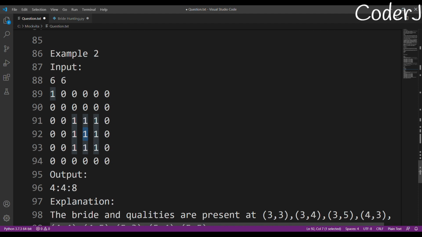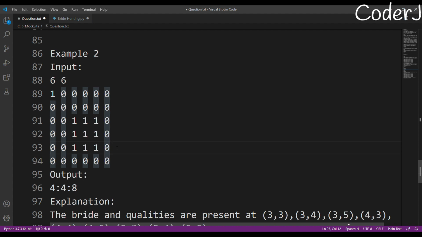What are all of its neighbor coordinates? This is i minus 1, j minus 1. This is i minus 1 and j. This is i minus 1, j plus 1. And this is i, j minus 1. i, j will be ignored, and this is i, j plus 1, and this will be i plus 1, j minus 1, and this will be i plus 1, j, and this will be i plus 1, j plus 1. So these are her 8 coordinates, and we'll only check these values.